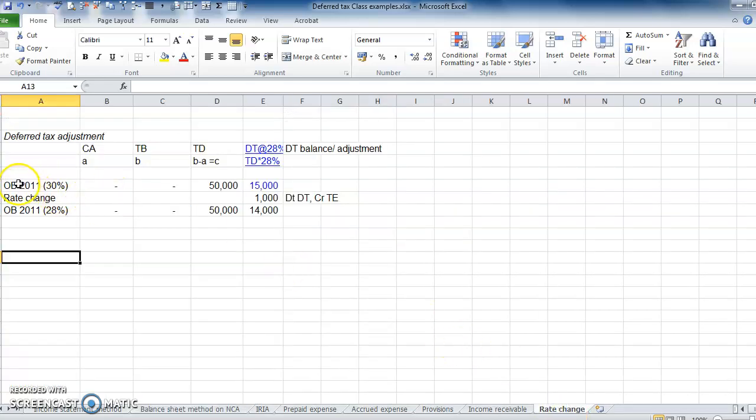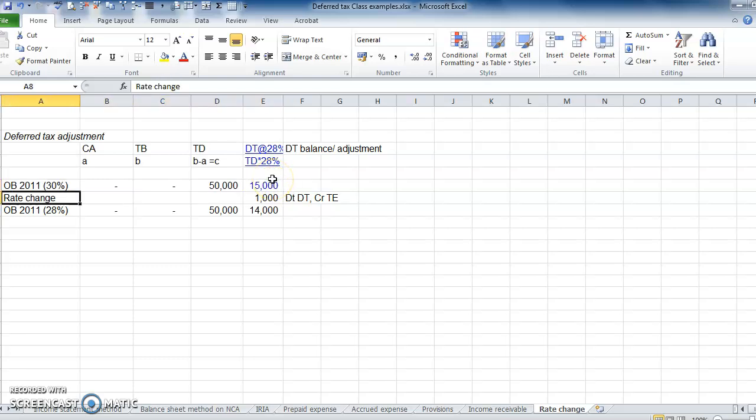So we have our opening balance. Remember, the opening balance is the closing balance of the previous year. When we calculated our opening balance last year, our applicable rate was 30%. Let's say the temporary differences were 50,000. So our deferred tax was 15,000.